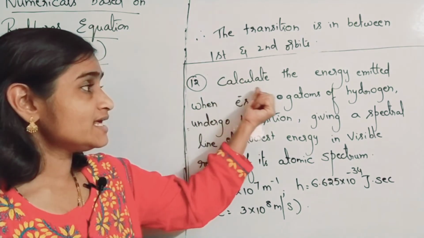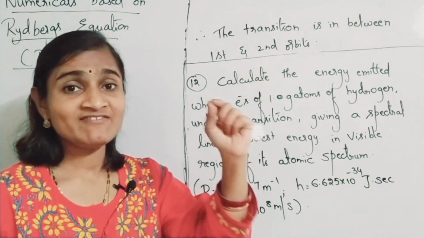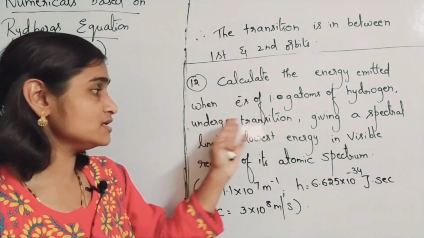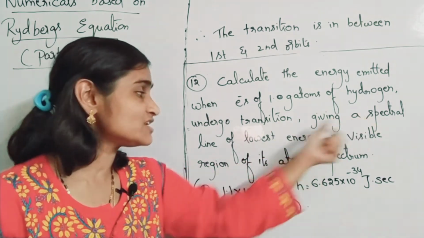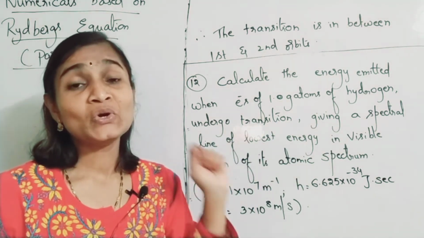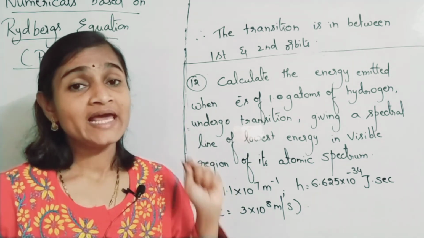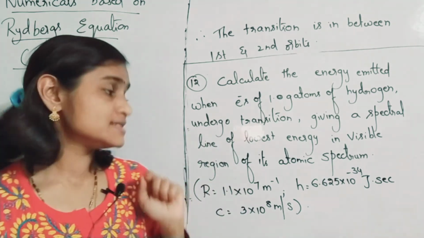He is asking us to find the energy emitted, means E value you have to find. When electrons of 1 gram atom of hydrogen undergo transition, it gave a spectral line of lowest energy. Lowest energy means line of longest wavelength, which means it is the first line of the series.